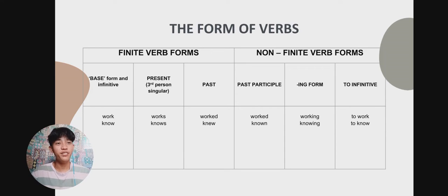In the non-finite verbs, we have three types: past participle, ing form, and to infinitive. For example, the past participle is worked. In the ing form, the ed is changed to ing, so it will be working, like I am working.